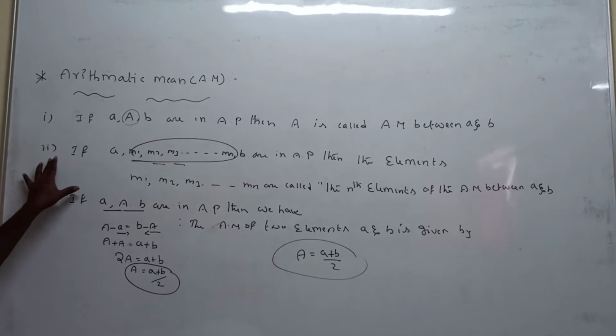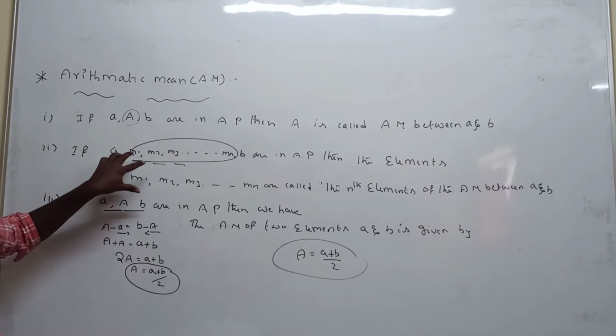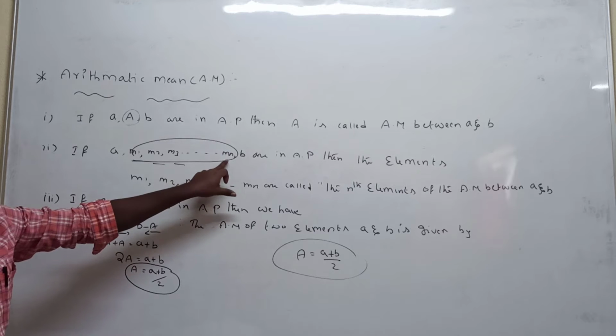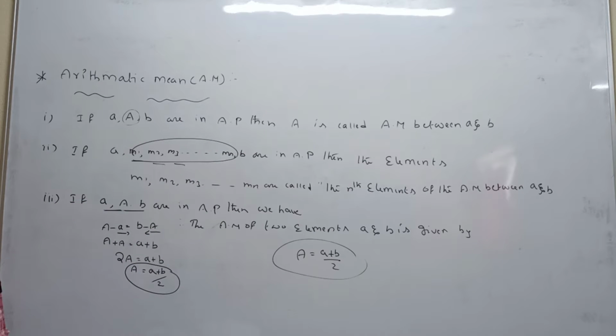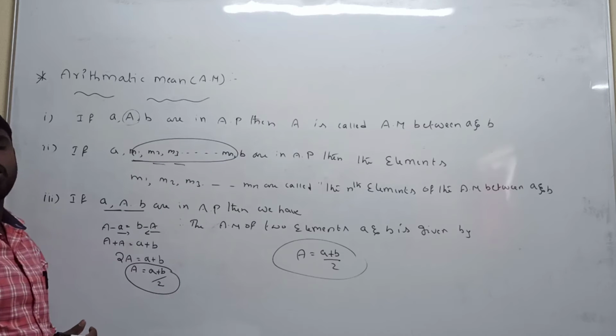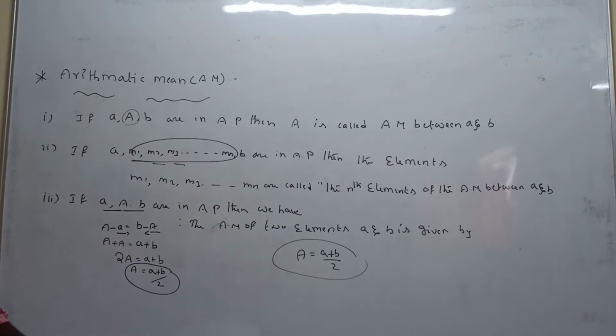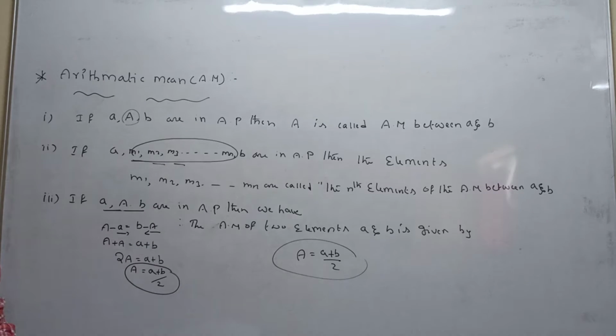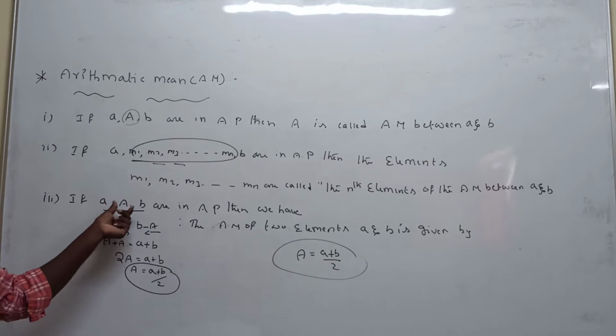Another condition: if some elements are inserted in between a and b and that sequence is in arithmetic progression, then m1, m2, m3 up to mn are called the n arithmetic means between a and b. Next, third condition: if small a, capital A, b are in arithmetic progression, then according to the definition of arithmetic progression, the difference between any two terms is the same.